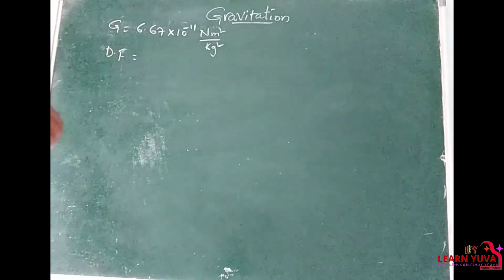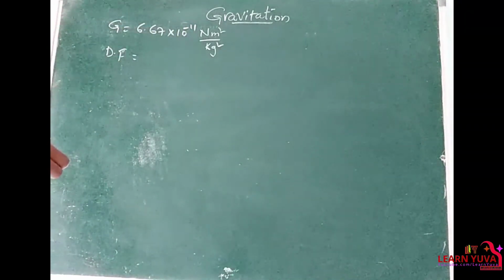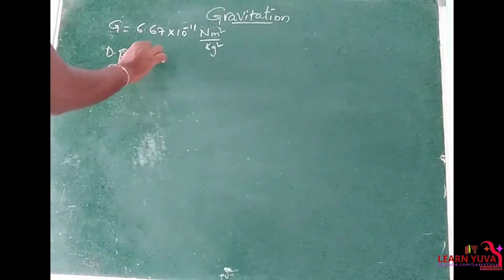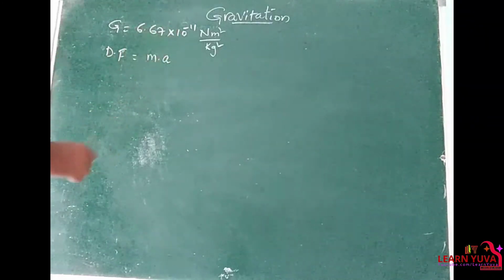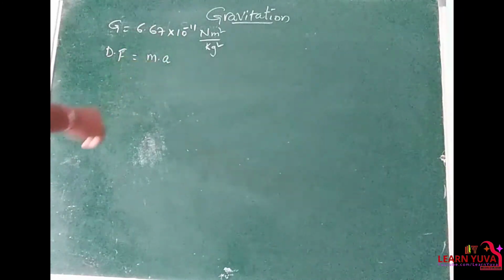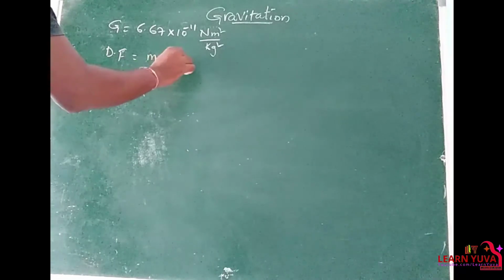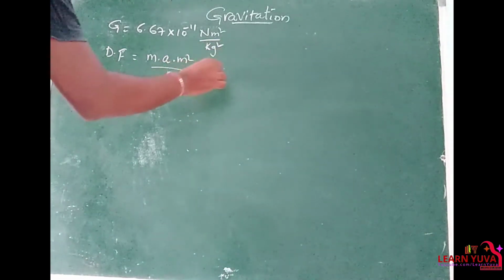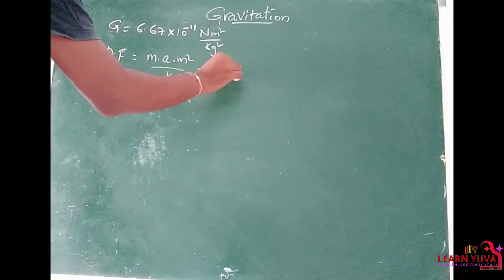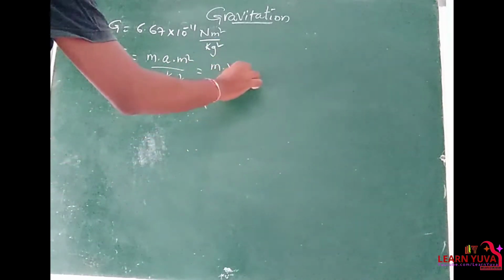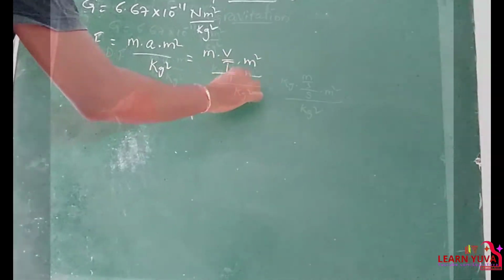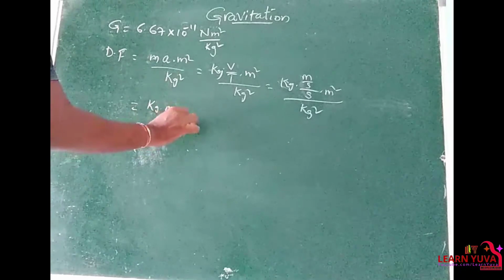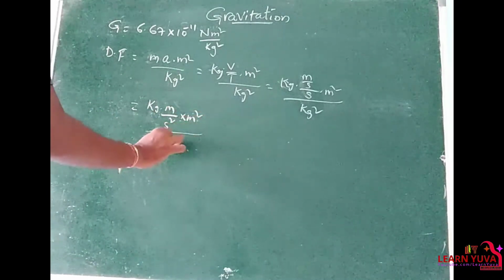Newton is nothing but mass into acceleration, F is equal to ma, into meter square by kg square. So this can be written as mass into acceleration, which is velocity by time, into meter square by kg square, that is kg into meter per second square into meter square by kg square.